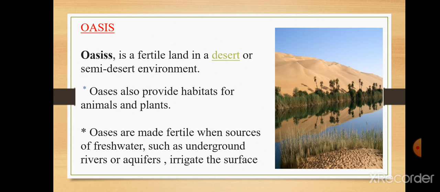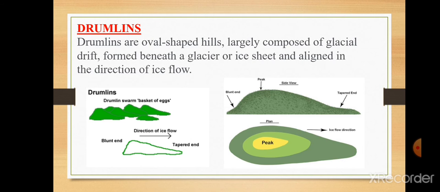The next one, drumlins. Drumlins are oval shaped hills largely composed of glacial drift, formed beneath a glacier or ice sheet and aligned in the direction of flow. The group of drumlins you can see in this picture is also called a basket of eggs.